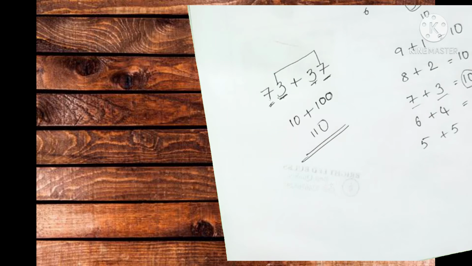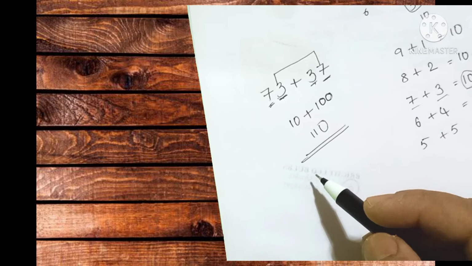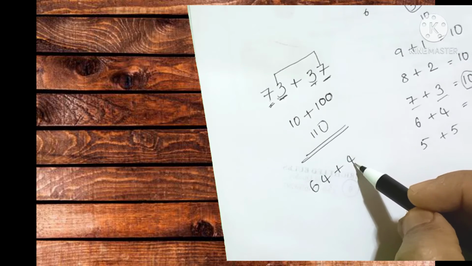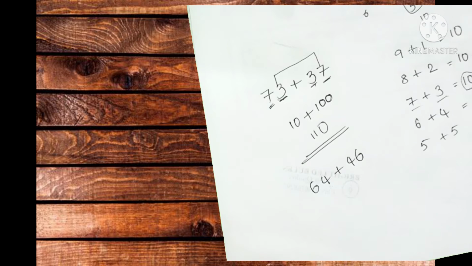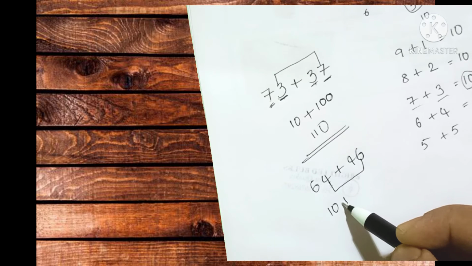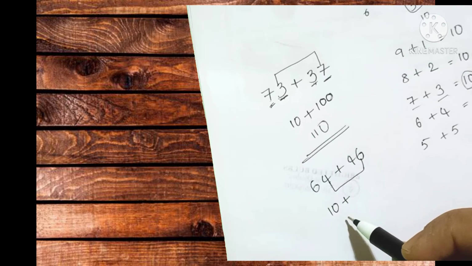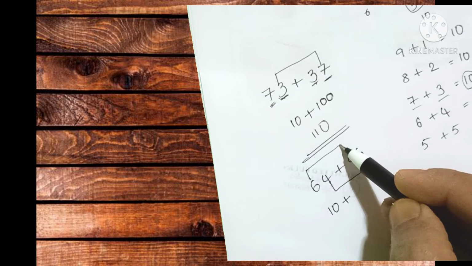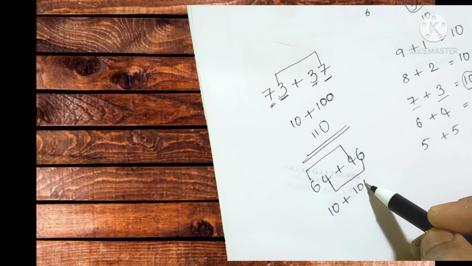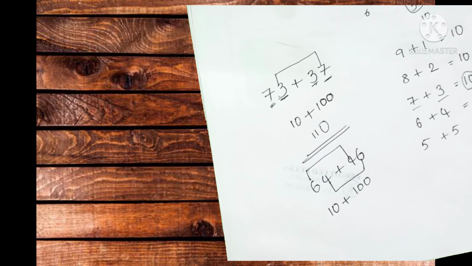Okay, I will give one more number to do this one, and see here. Right now, 64 plus 46. So how much will the answer be? Simple, very easy. 4 plus 6, how much? It is 10. That's it. In the ones position we won't keep any zeros. And 6 plus 4, how much? It is 10, but it is the tens position, so that is 100 now. So that's why 100 plus 10, this is also 110.